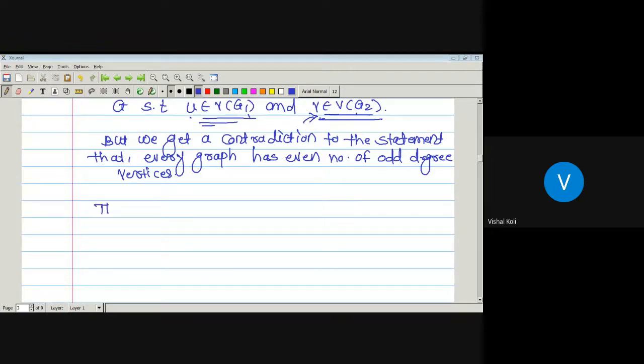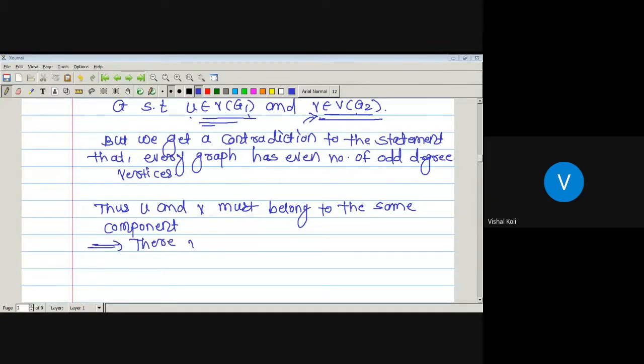Thus U and V must belong to the same component, and as they belong to the same component, there must be a path between these two vertices, which implies that there must be a path from U to V.